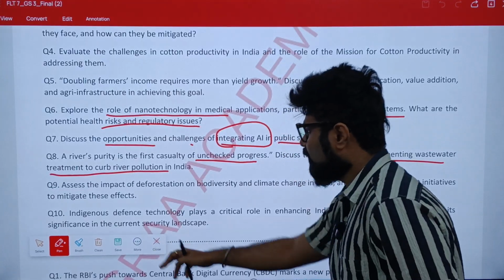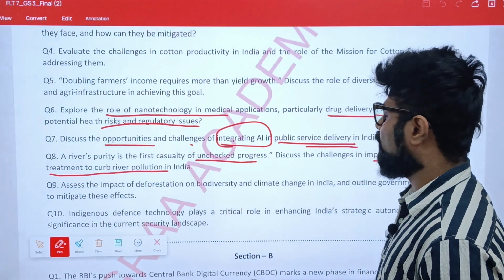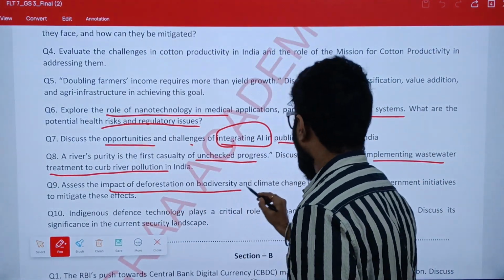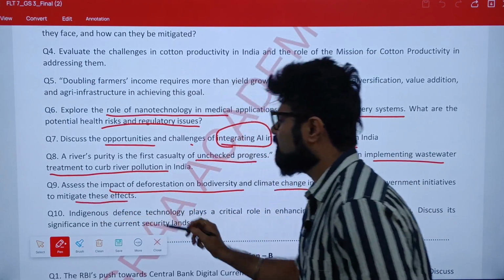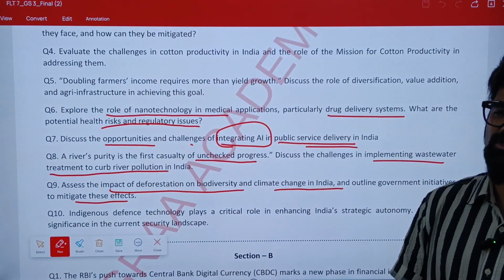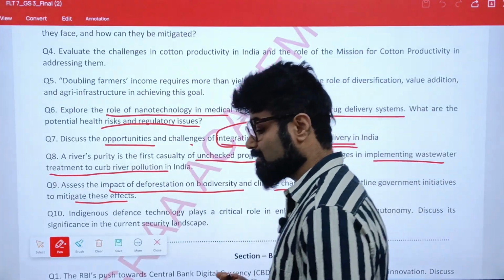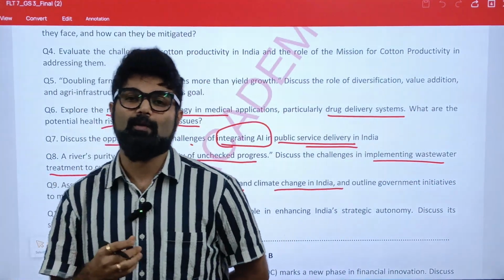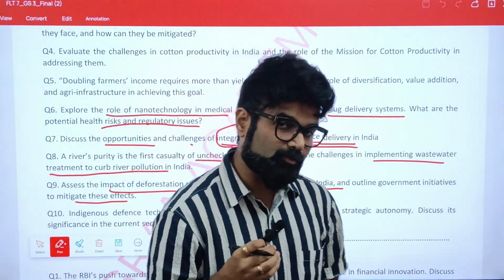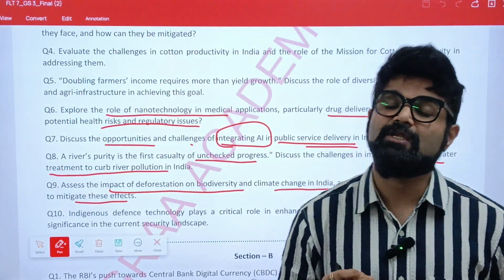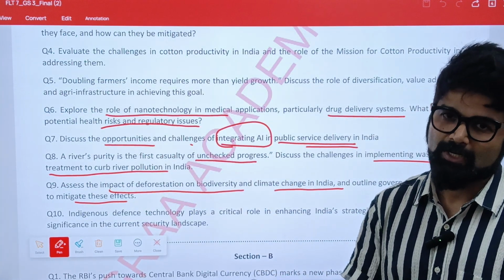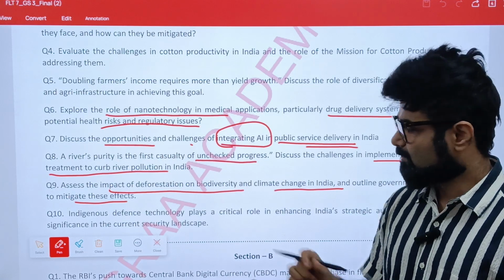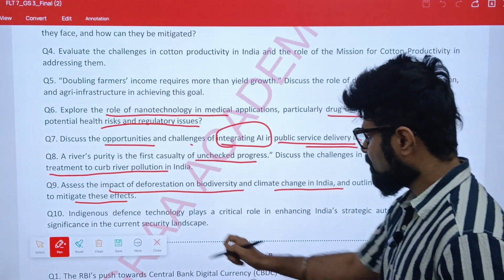Question number 9: Assess the impact of deforestation on biodiversity and climate change in India and outline government initiatives to mitigate these effects. This question is quite general in nature, but what is more important to assess and analyze is the current steps taken by the government to address this issue of deforestation and climate change. That is what is important as far as UPSC is concerned.